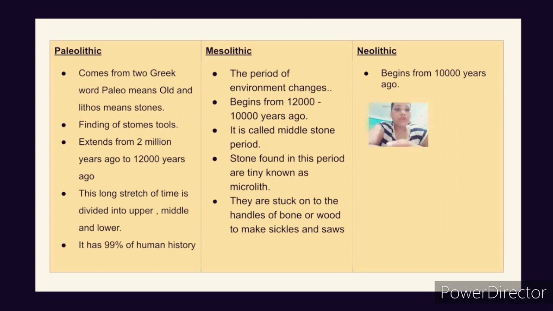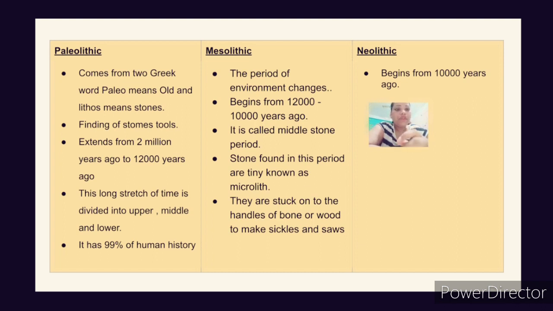Grasses grew, there was a climatic change, people became herders from hunters, and farmers from gatherers, right? This Mesolithic period is also known as Middle Stone period, and the stones found in the Mesolithic period are tiny, and these are known as microliths.